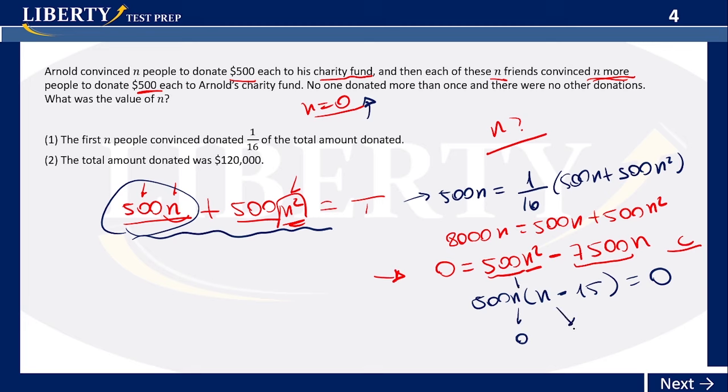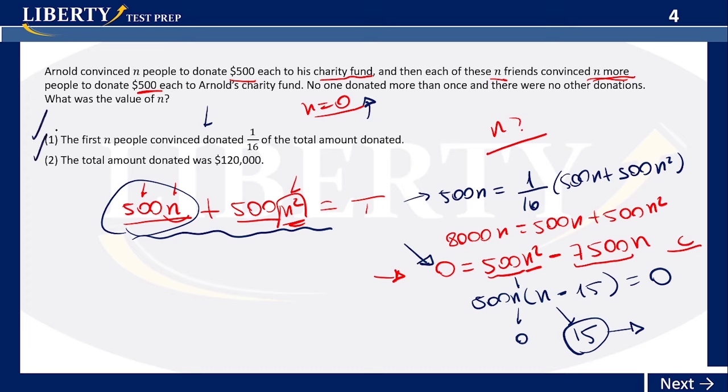Or this one could be 15, because if you make n 15, the whole thing is equal to 0. And 15 is my answer here. We should have already known that we had an answer, maybe not the exact number 15. So that's number 1.